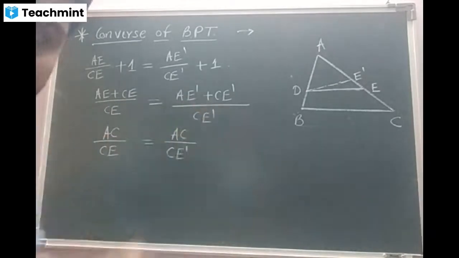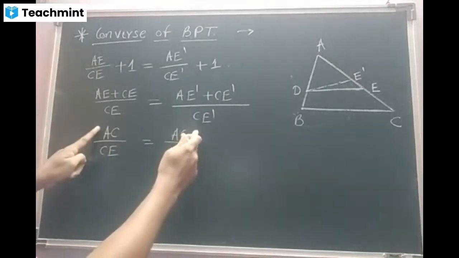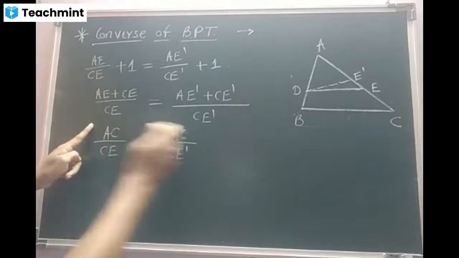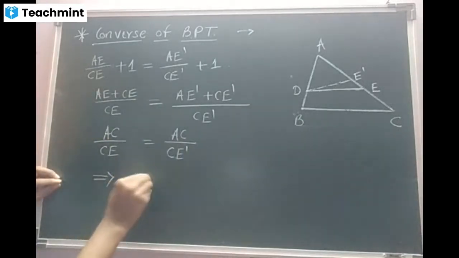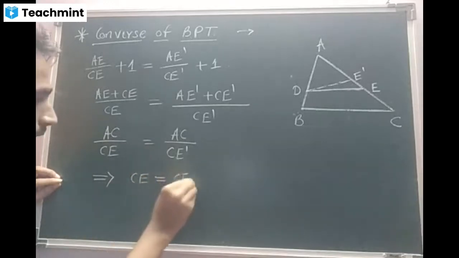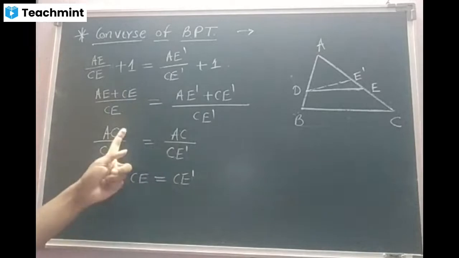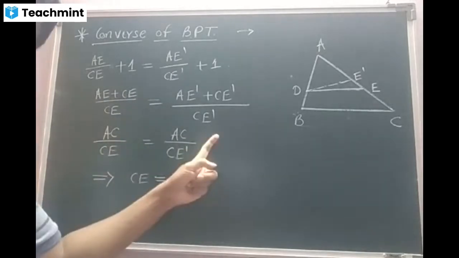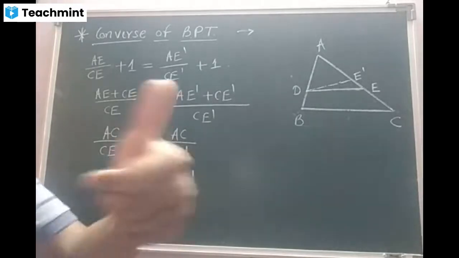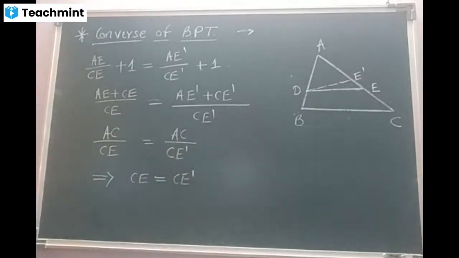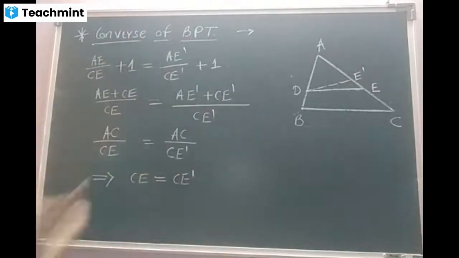Now look at this. We have two quantities. One ratio left side, one ratio right side. Numerators are same. Am I right, beta? So compulsorily denominators should be same. Correct, beta? If you do the cross multiplication, it will come here, it will come here. You can cancel AC with AC. So this will be the final answer. Am I right, beta? Copy till here. I will explain. Quick.